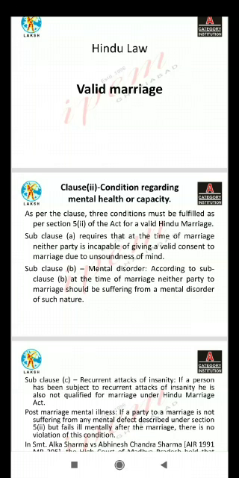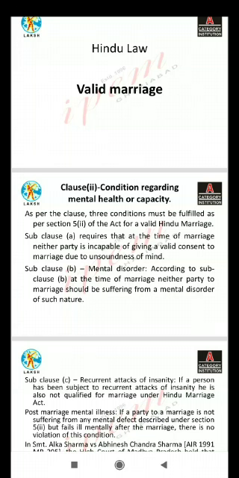As per section 5, clause 2, subclause A requires that at the time of marriage, neither party is incapable of giving a valid consent to marriage due to unsoundness of mind. According to subclause B, neither party to marriage should be suffering from a mental disorder of such nature. Clause C, recurrent attack of insanity, means the person has been subject to recurrent attacks of insanity. He is also not qualified for marriage under the Hindu Marriage Act.